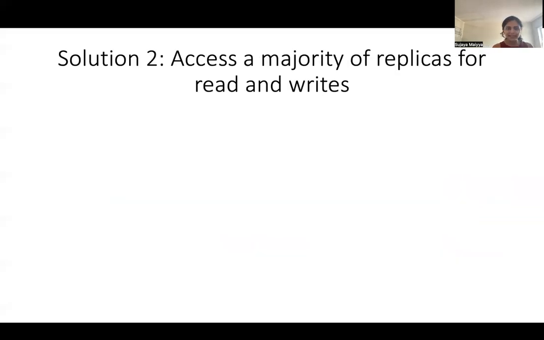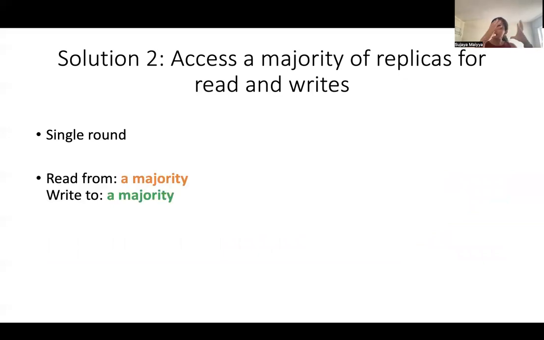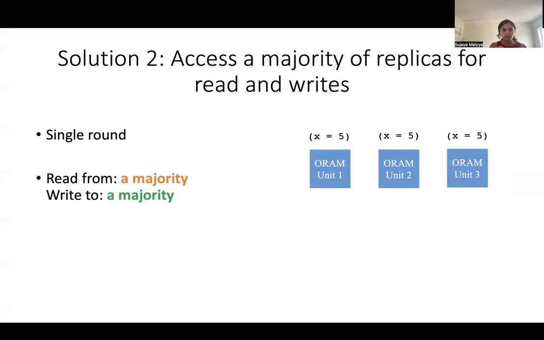And so let this be the second solution, which is also an optimized solution because it is executed in a single round, where a client reads from a majority for read requests, and for write requests, it writes to a majority. Now, to see the issue with this protocol, let us consider an example where all 3 units store an item X whose value is 5. I have a client that is performing a write on units 1 and 2, which are a majority. And the first message goes through fine, so it updates the data. And the second message is still on its way.